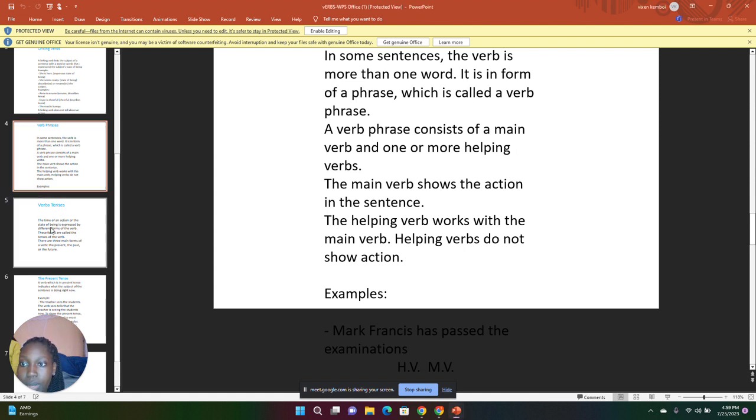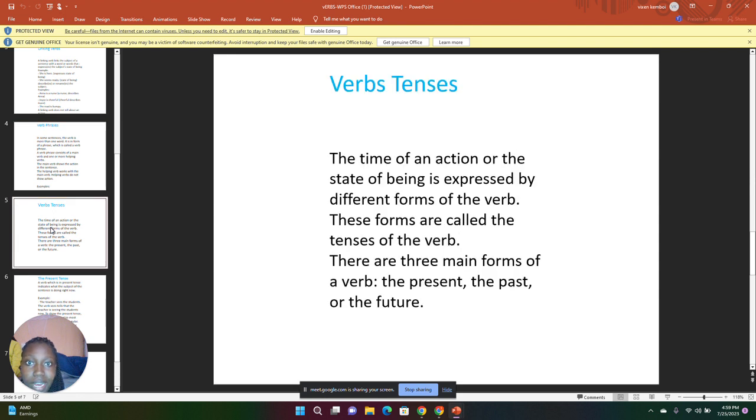We're going to look at verb tenses. The time of an action or the state of being is expressed by different forms of the verb. These forms are called the tenses of the verb. There are three main forms of a verb: the present, the past, or the future. We're going to look at these main forms in detail.